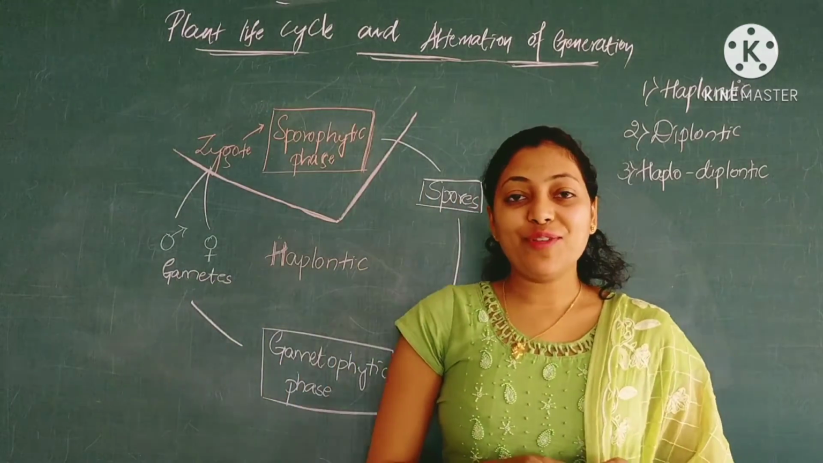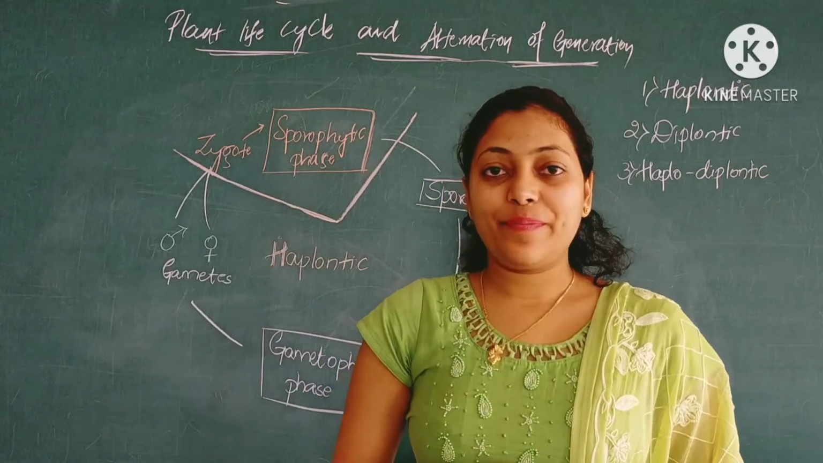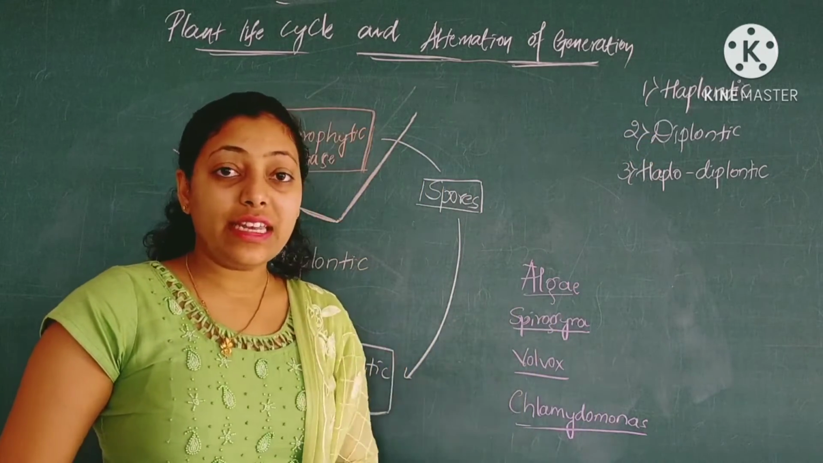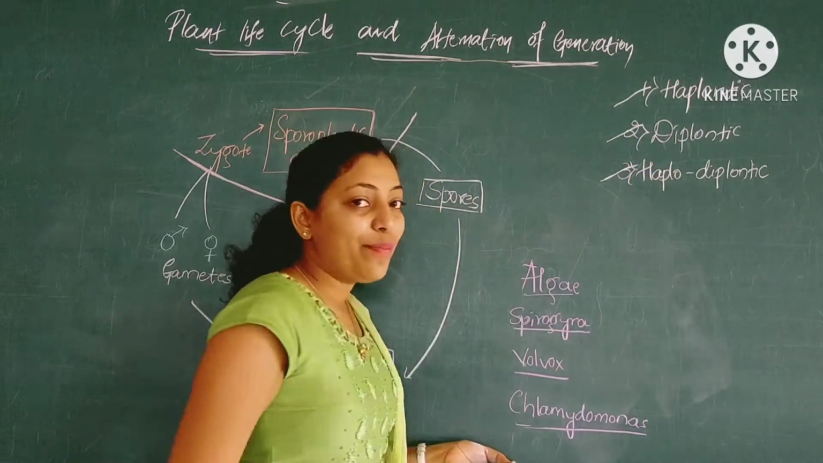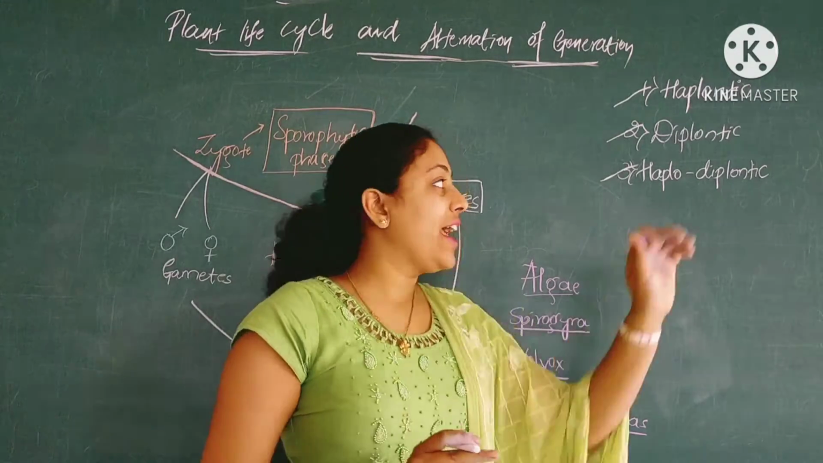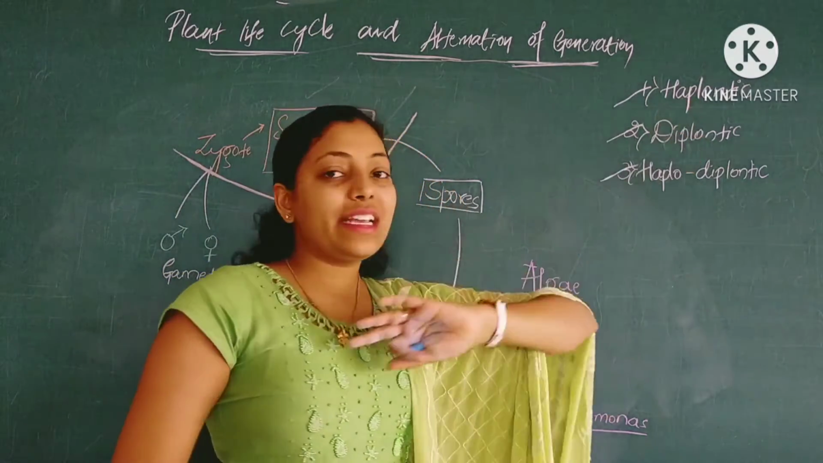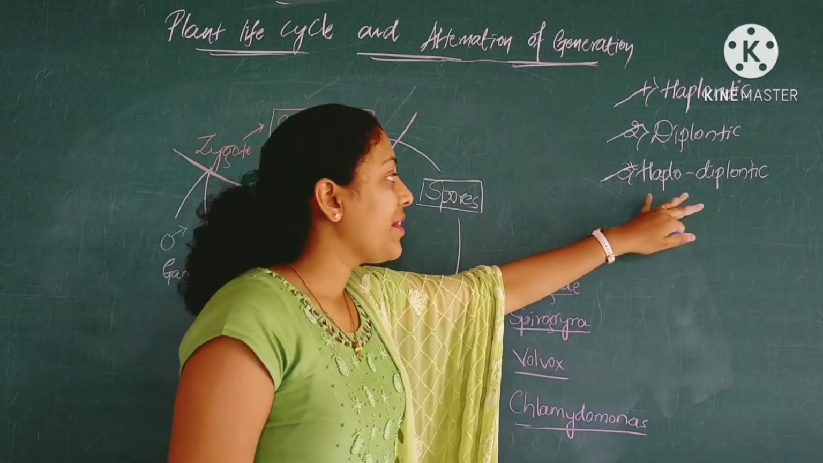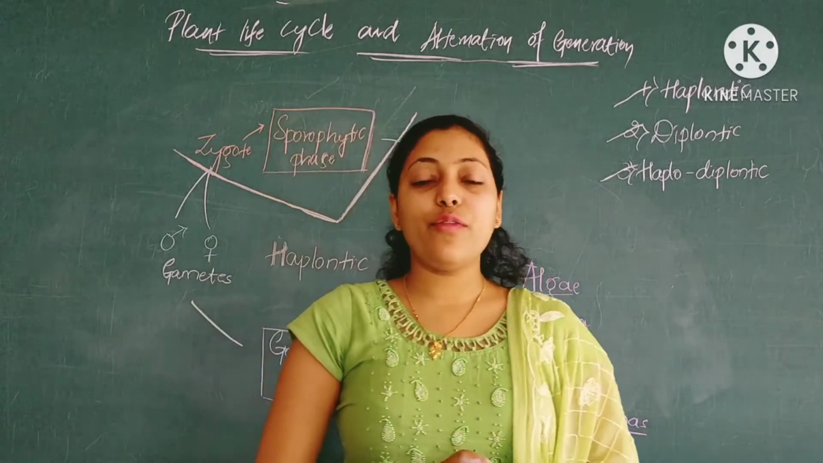Now moving on to the next part, that is the different types of life cycle in plants. Basically there are three different types of cycle which are seen in plants: haplontic, diplontic and haplodiplontic. By the word itself you can analyze that haplontic is the one which consists of a haploid number of chromosomes, diplontic is the one which consists of the largest cycle of diploid stages, and haplodiplontic consists of mixed stages of haploid and diploid sets of chromosomes.